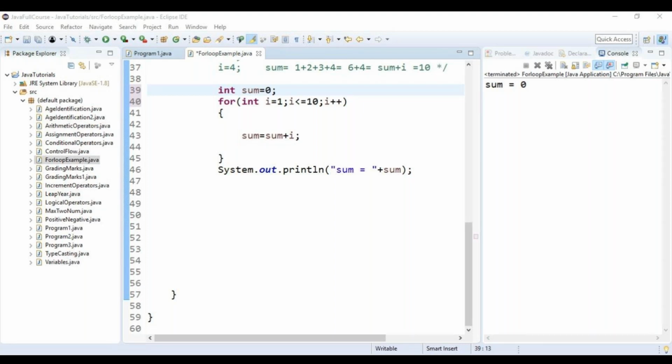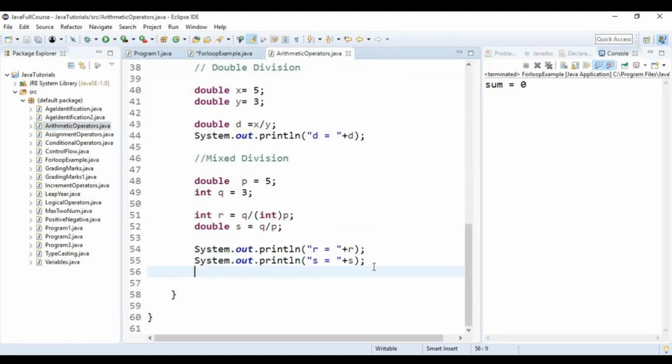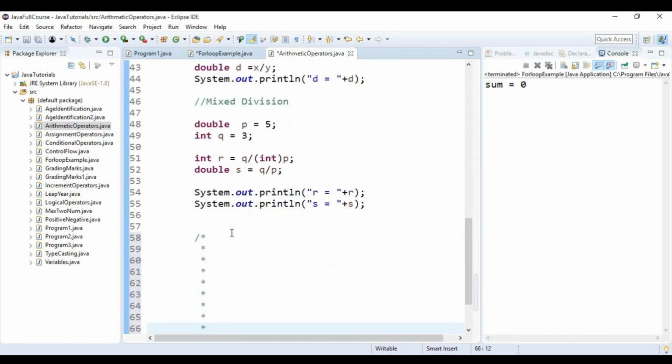I have given you an assignment. Do you remember what the assignment was? Write a program to separate units, tens, hundreds, thousands of a 4-digit number.